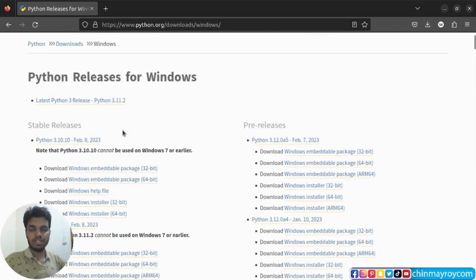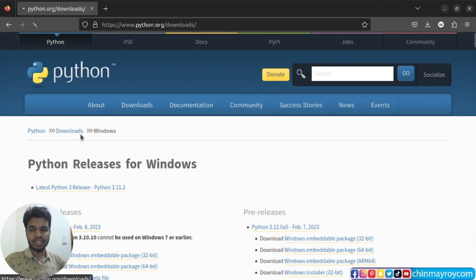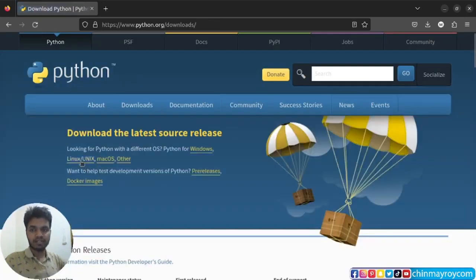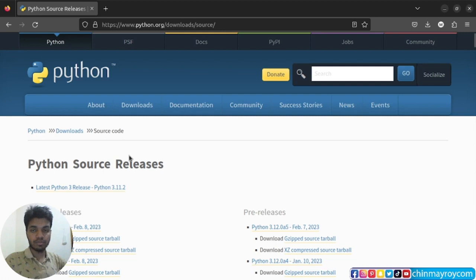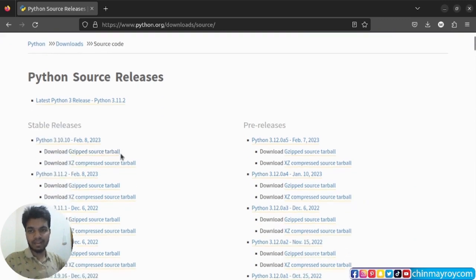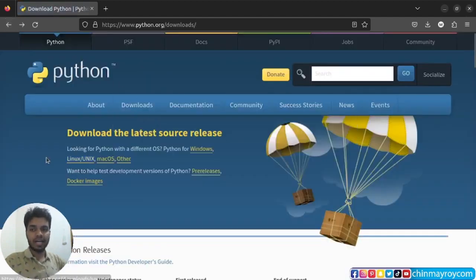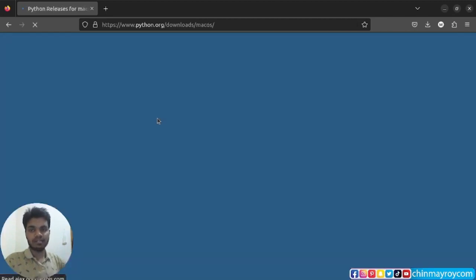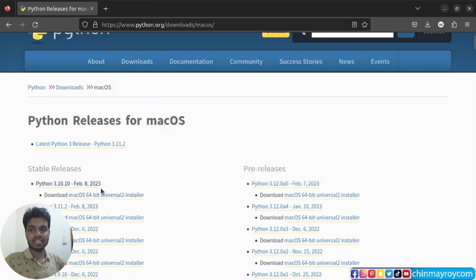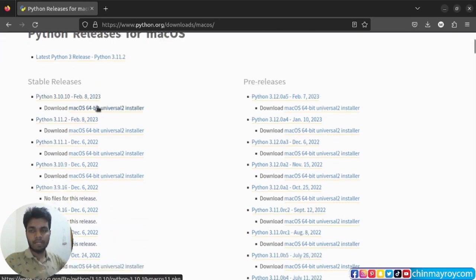I am using Ubuntu, so I'm not installing the Windows software. You can see that all versions are available here. Ubuntu already has Python installed, so no Python installation is needed. If you are using Mac OS, you can visit here and you will see the installation file; just download it and install it on your system. If you get any problem, comment down below and I will try to help you later.